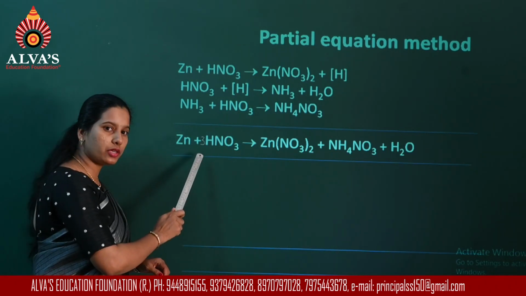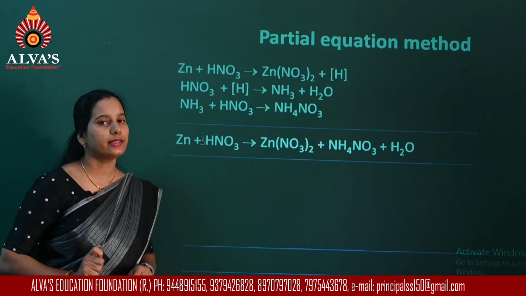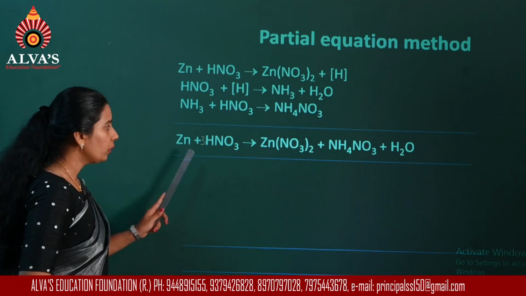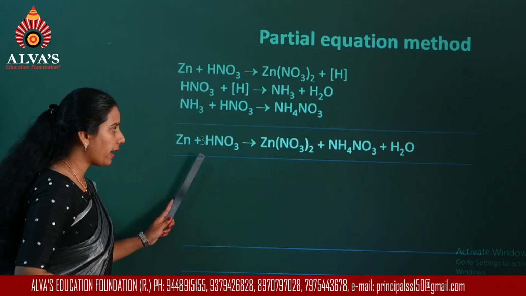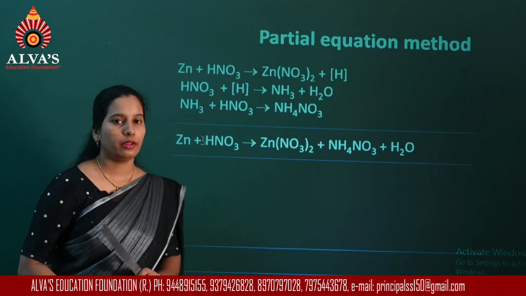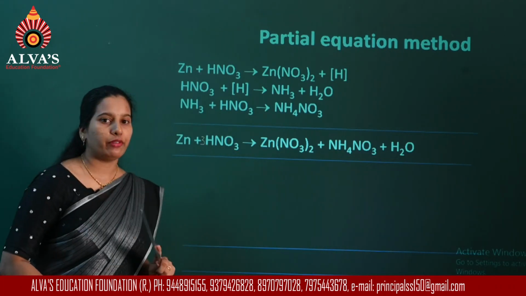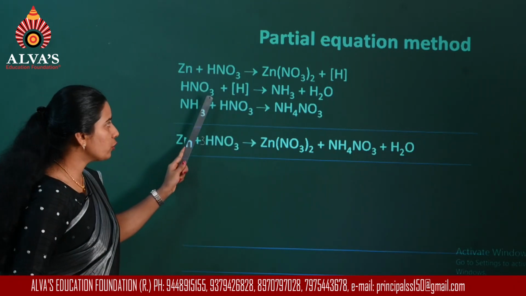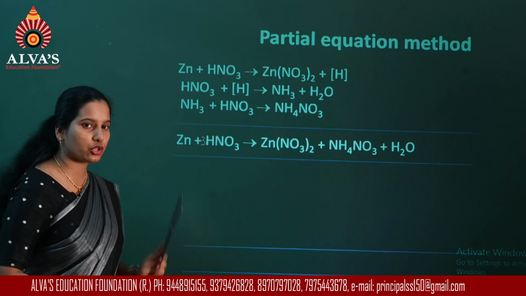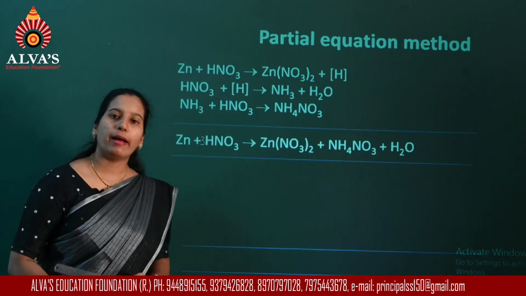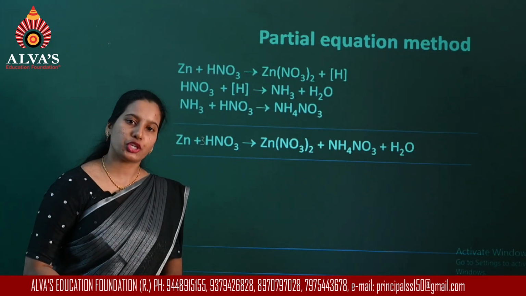Now this reaction is not happening in a single step. Now let us try to balance this equation. So to get a balanced overall reaction, you have to balance every step. So if you balance the individual steps, and then add the 3 reactions, you will get a balanced final equation.